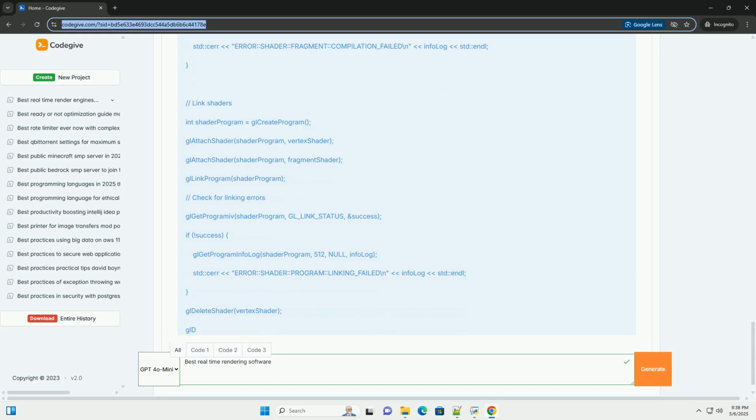4. OpenGL example, C++. Let's create a simple example using OpenGL and C++ to render a triangle. This example will use GLFW, a library for creating windows and handling input, and GLAD, a library that manages OpenGL function pointers. 1. Project setup, assumptions. You have a C++ compiler, for example G++ or Visual Studio. You have GLFW and GLAD installed. Installation methods vary depending on your OS.